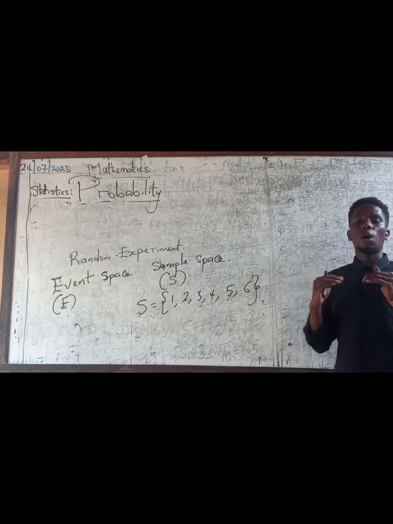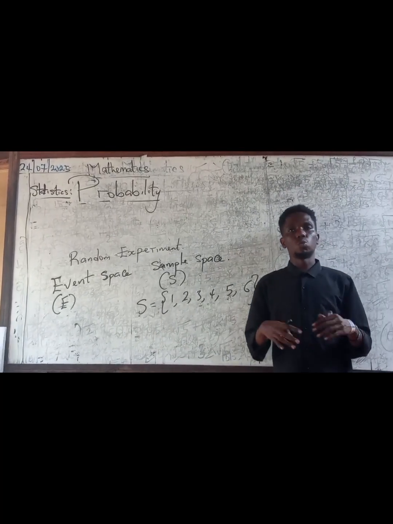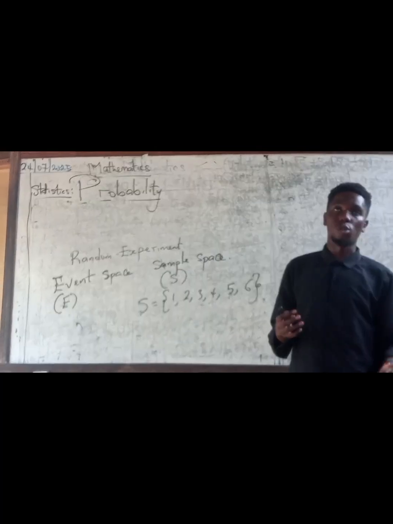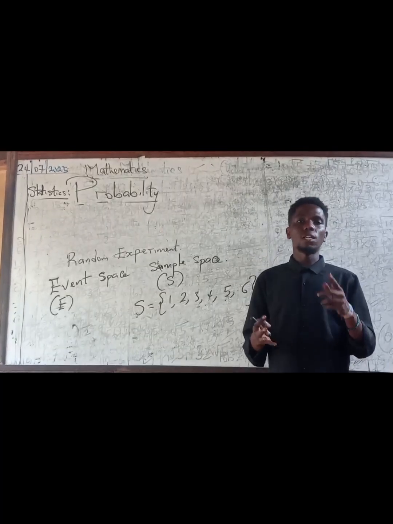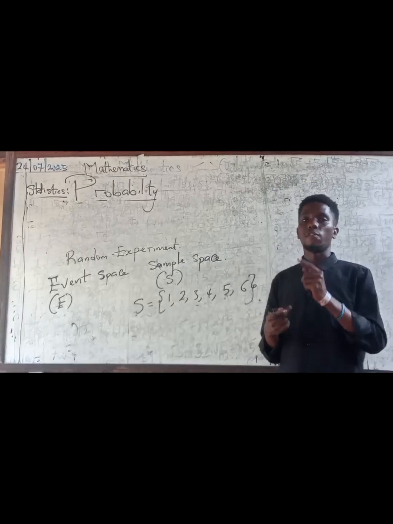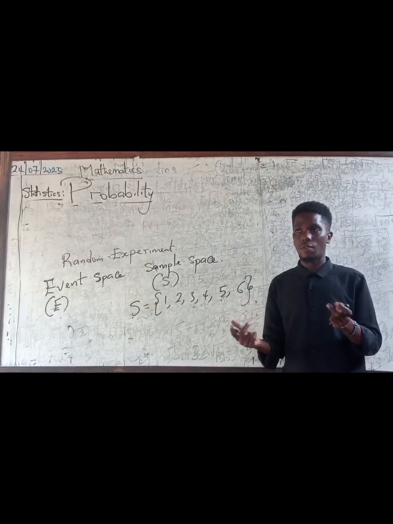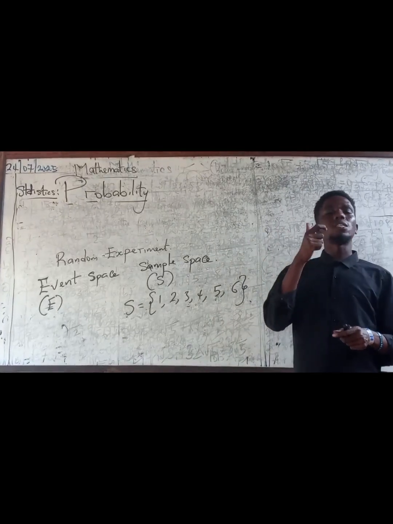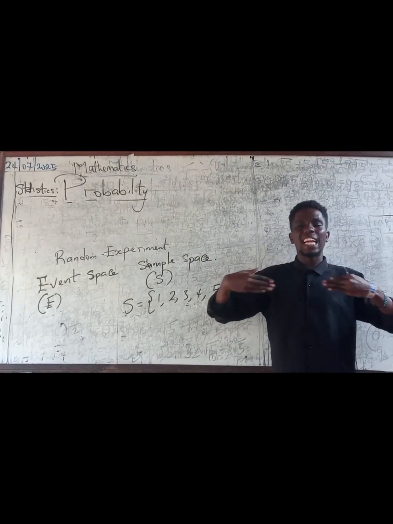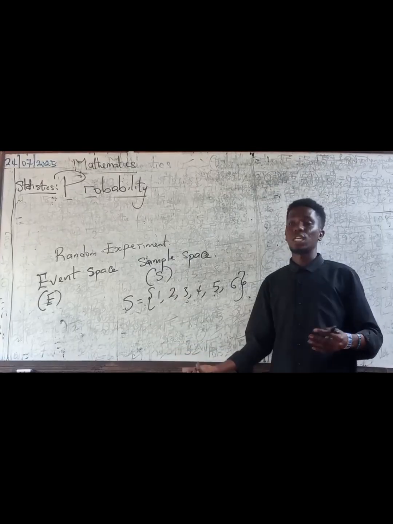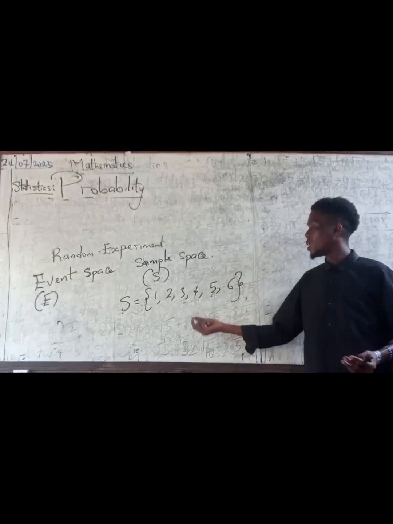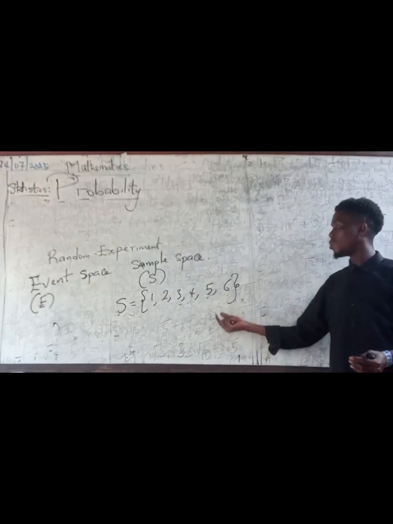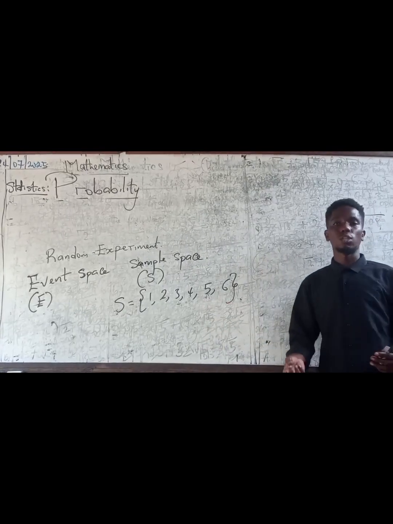So although we don't know the outcome of that experiment, because once you toss a die you are likely to see a 1, a 2, a 3, a 4, a 5, or a 6, the outcome cannot be predicted, but we know the sample space, meaning we know what is likely to happen. So 1 is likely to show, 2 is likely to show, 3 is likely to show, 4 is likely to show, 5 is likely to show, 6 is also likely to show.